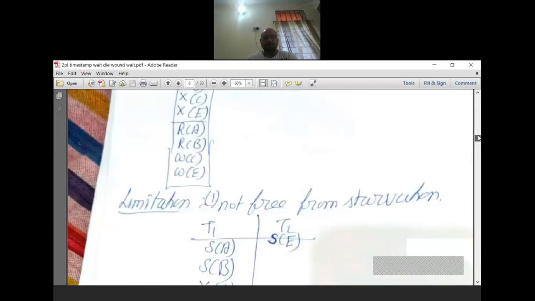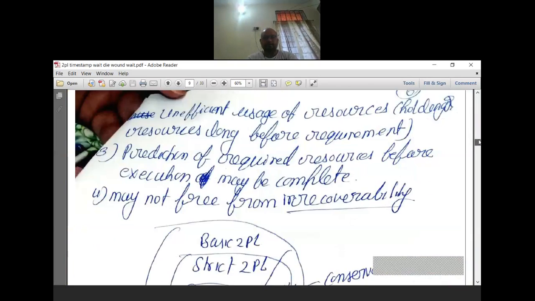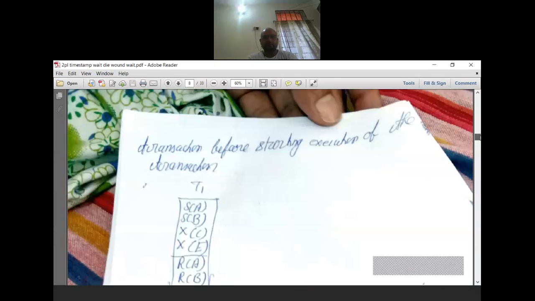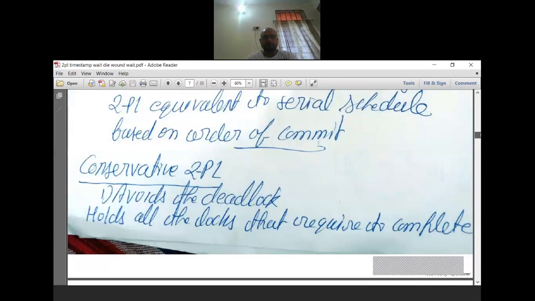So now you can see conservative 2PL. Conservative 2PL is saying that the previous strict 2PL and rigorous 2PL were not able to avoid deadlock. But by using conservative 2PL, you can avoid the deadlock.